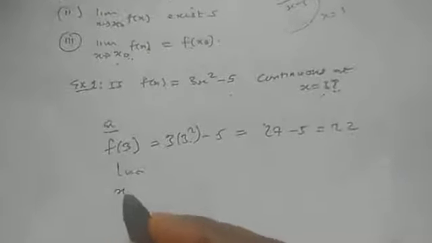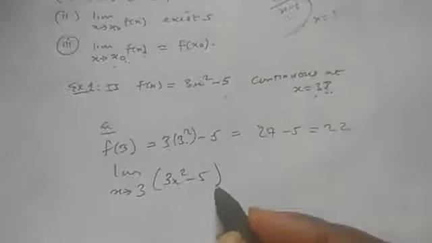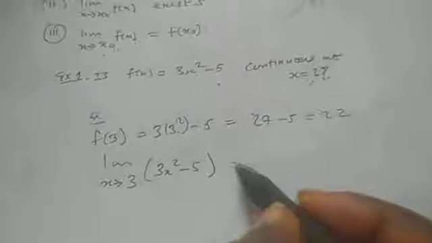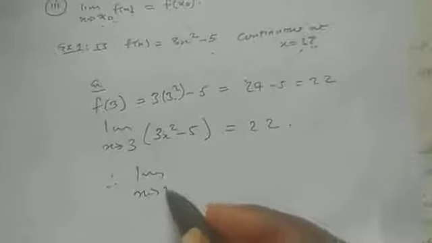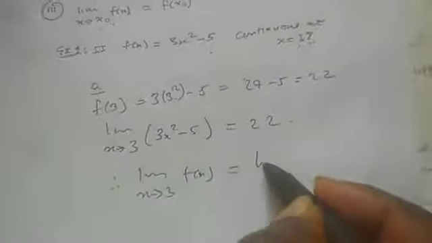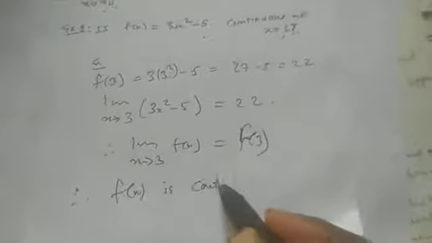Also, we need to find the limit as s tends to 3 of f of s, which is 3s squared minus 5. You see that the limit will just be the same thing. So without stressing ourselves, what we have now shown here is that the limit as s tends to 3 of f of s is the same thing as f of 3. It satisfies these three properties. Therefore, f of s is continuous. If it cannot satisfy all of them, then we say that f of s is not continuous. So it must satisfy these three.